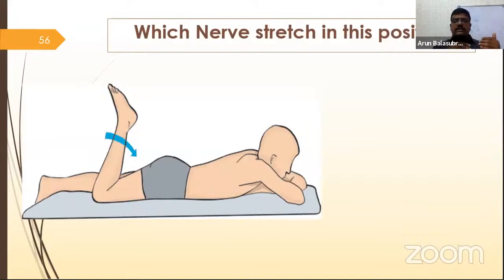So, when you ask the patient to lie prone and passively also, you can make the knee touch the buttock, the patient will feel a stretch. If the patient doesn't feel a stretch, we can also extend the hip joint mildly to stretch the femoral nerve. Right? Very good. Everyone has put a correct answer. This is a femoral nerve stretch.